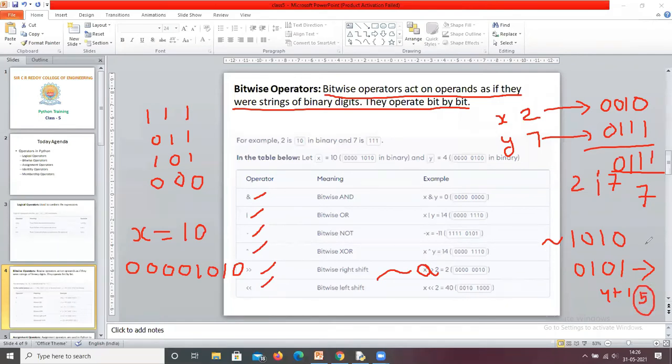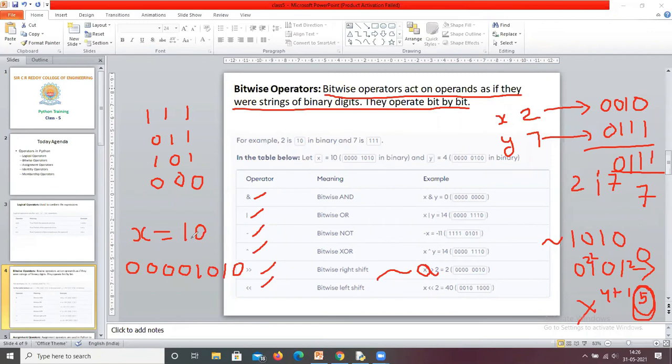So 1 0 1 0, negation means 0 1 0 1. This is 2 power 0 means 1, and 2 power 2 means 4, plus 1. We think that 5 is the final result, but actually that is not correct.